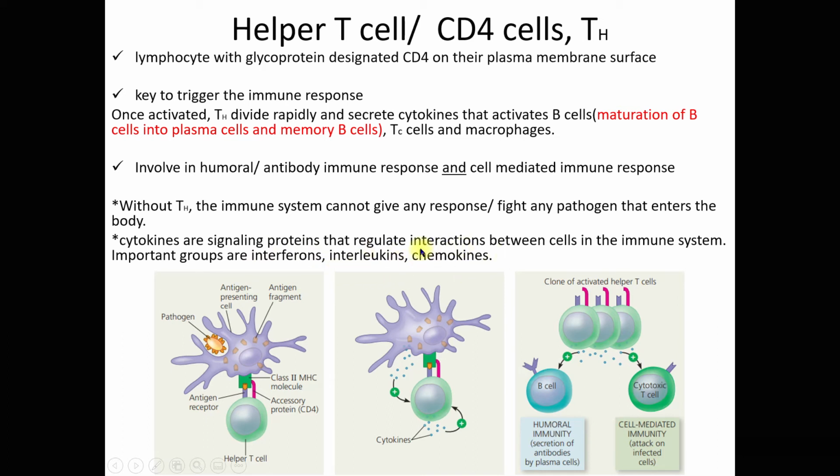Right, now STPM students, for your level, the same goes for the matriculation. Right, the group of cytokines yang paling penting that you must know is the interleukins. Right, we have interleukin 1 and interleukin 2, and each of these interleukin 1 or 2, they have different purpose. Alright, different purpose, different function. Alright, so again, cytokines are signaling proteins that regulate interactions between cells in the immune system. Right, and then the most important cytokines is the interleukins, although we have chemokines and interferons.